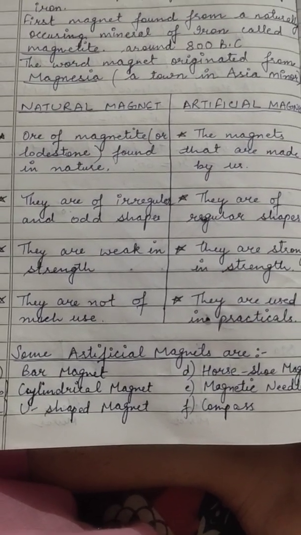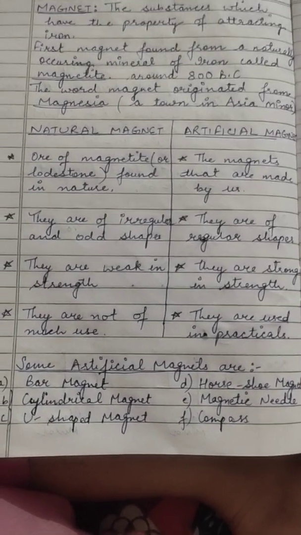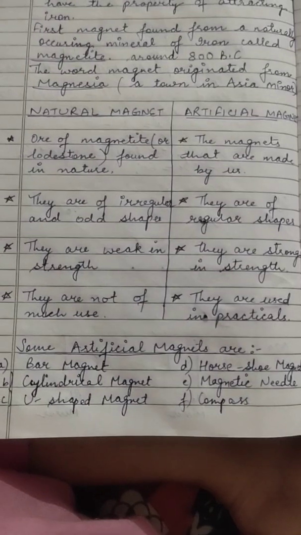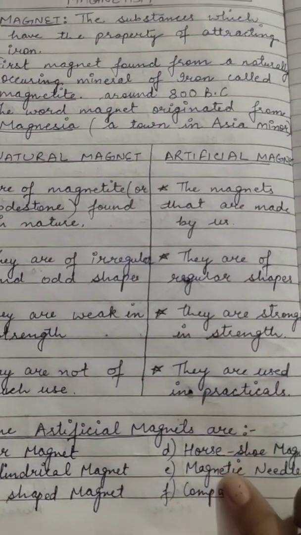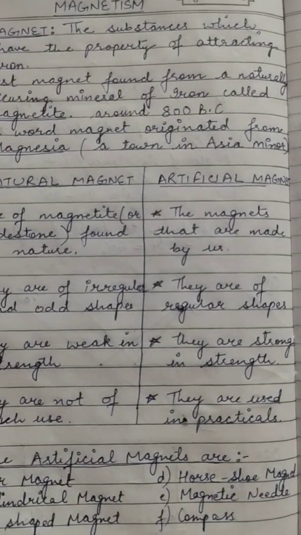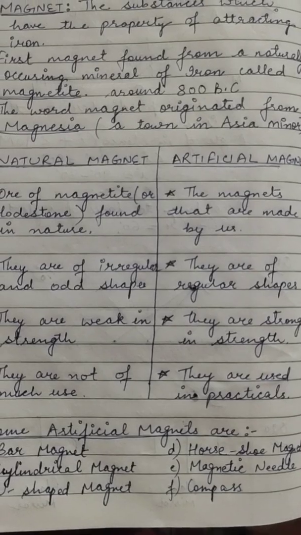Natural magnets are weak in strength, whereas artificial magnets are strong. Natural magnets are not of much use, whereas artificial magnets are used in your practicals.